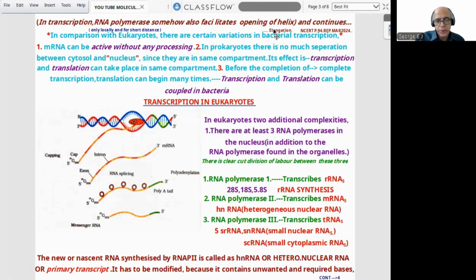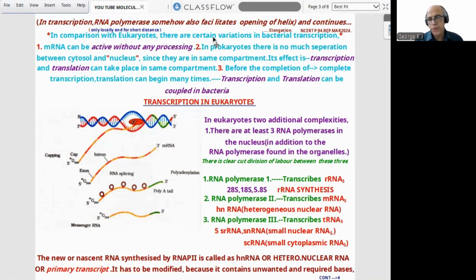But when we come to a comparison between eukaryote and prokaryote, there are certain variations in bacterial transcription because bacteria is a prokaryote. One, mRNA can be active without any processing. Processing we will be studying in eukaryotes. Two, in prokaryotes there is no separation between cytosol and nucleus since they are in the same compartment, with no separate nucleus. Its effect is that transcription and translation can take place in the same compartment.